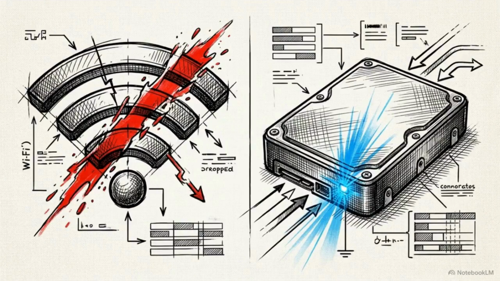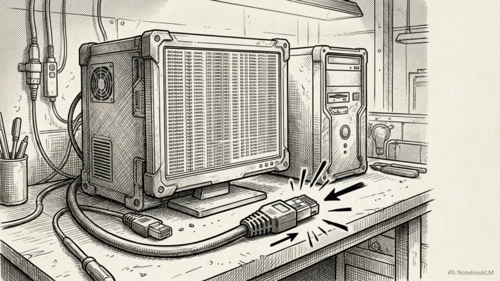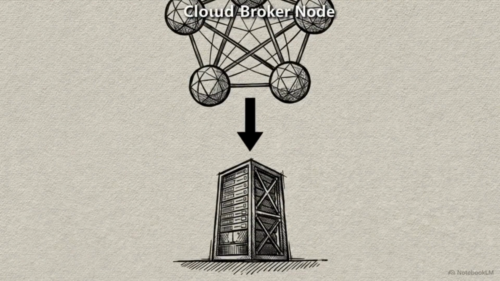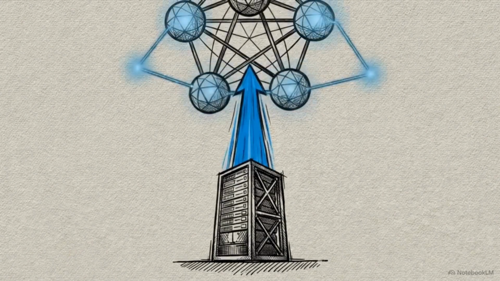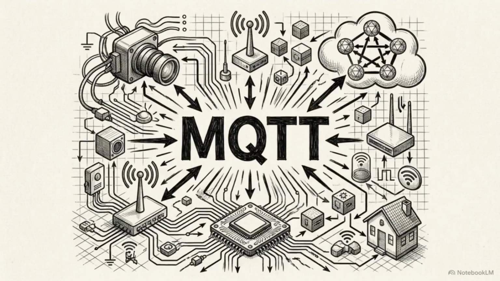Buffering the data and committing it to a local drive creates a failsafe. If the facility loses internet access, the sensor continues running, and the local PC continues logging. No data is lost. With the local vault secured, the final step is pushing the measurements out to the internet for remote monitoring. We use MQTT for this. It is a highly efficient, lightweight messaging protocol built specifically to move IoT data over low bandwidth connections.